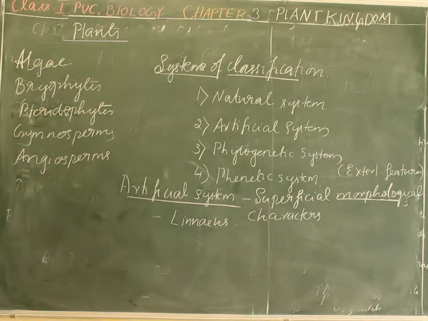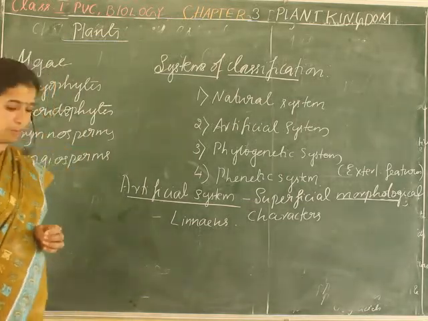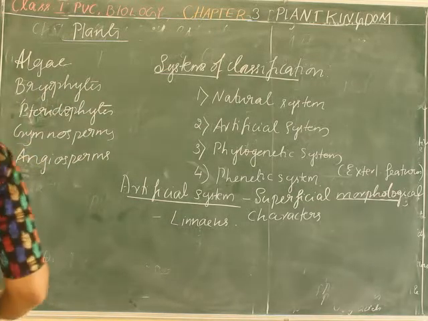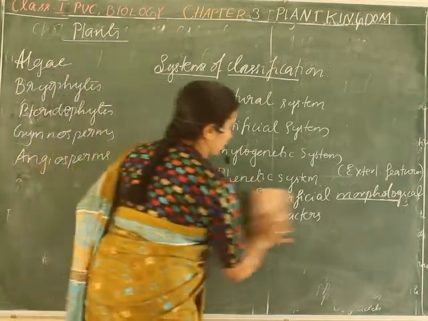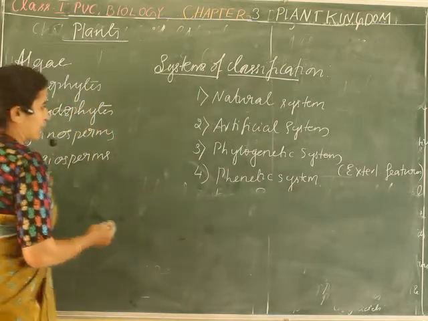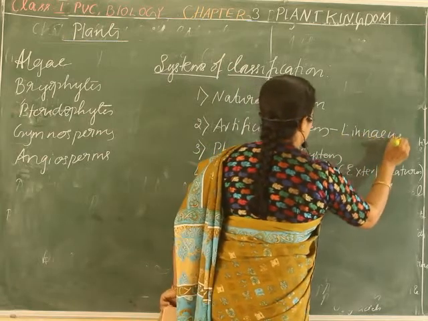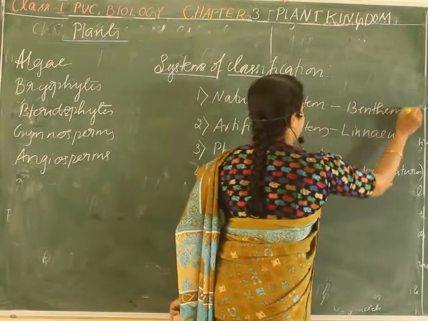Then the next system of classification is the natural system of classification, brought by Bentham and Hooker. The natural system of classification is more acceptable, and it is based on natural affinities. Who developed this natural system of classification? The artificial system is brought by Linnaeus. The natural system of classification is brought by Bentham and Hooker.